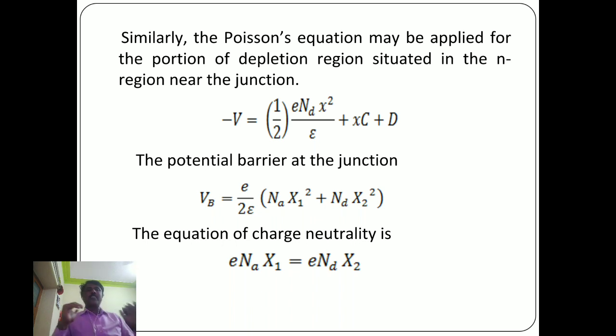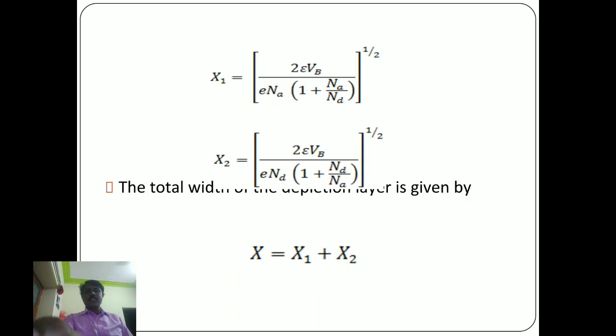The potential barrier at the junction, VB, is equal to e by 2 epsilon times NA x1 square plus ND x2 square. The charge neutrality condition is e NA x1 equal to e ND x2, so x2 is equal to NA x1 by ND. Substituting the value, x1 is taken as 2 epsilon VB divided by e NA into 1 plus NA by ND, to the power of half. Similarly, x2 is 2 epsilon VB by e ND into 1 plus ND by NA, to the power of half.